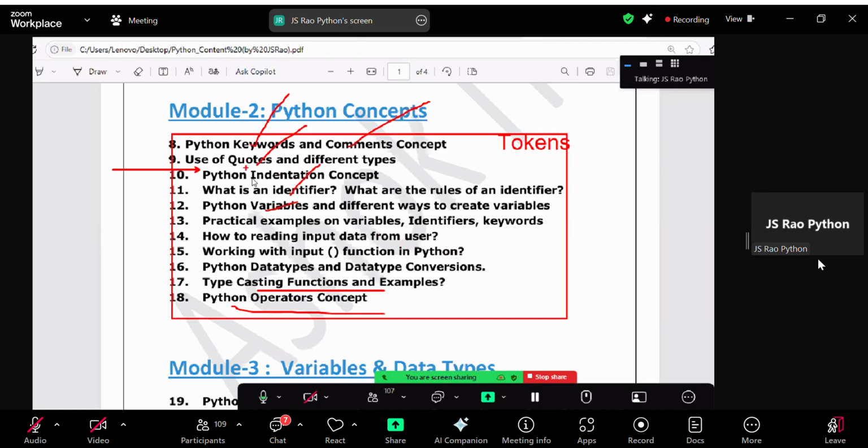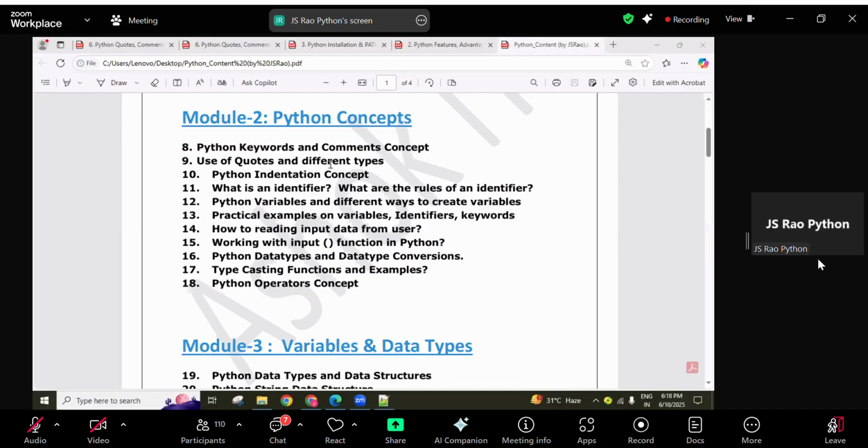So one by one, we'll start. Order is not mandatory, guys. For every topic, are you understanding or not? That is important. First keywords learning, next only comments learning, like no rule is there. Any concepts we can start. No worries about that. Independently we can learn it, guys.